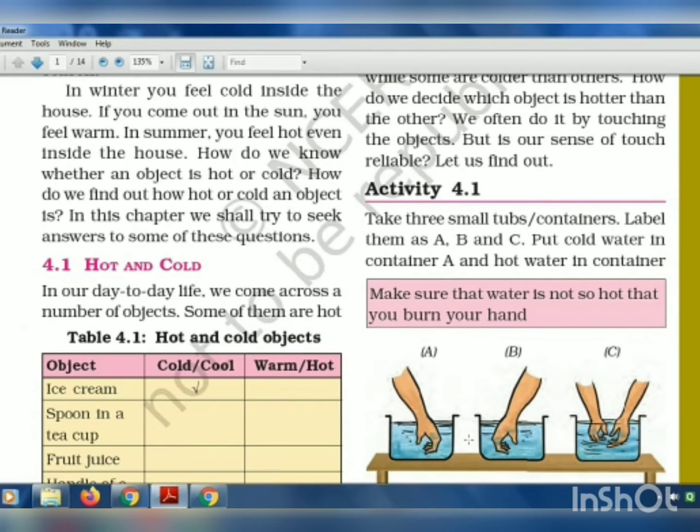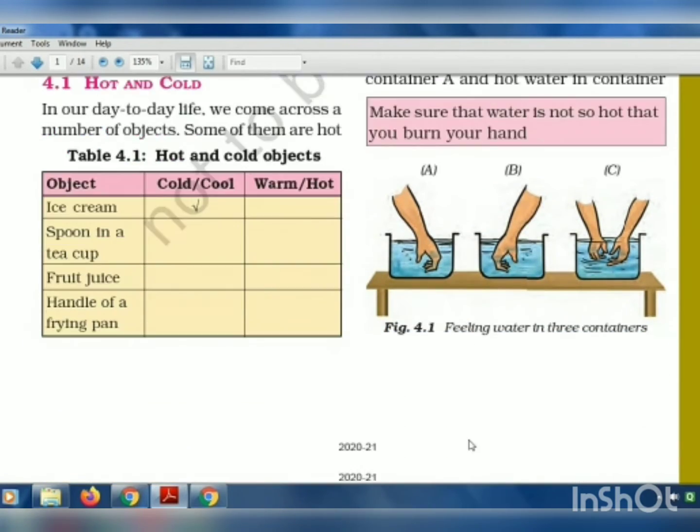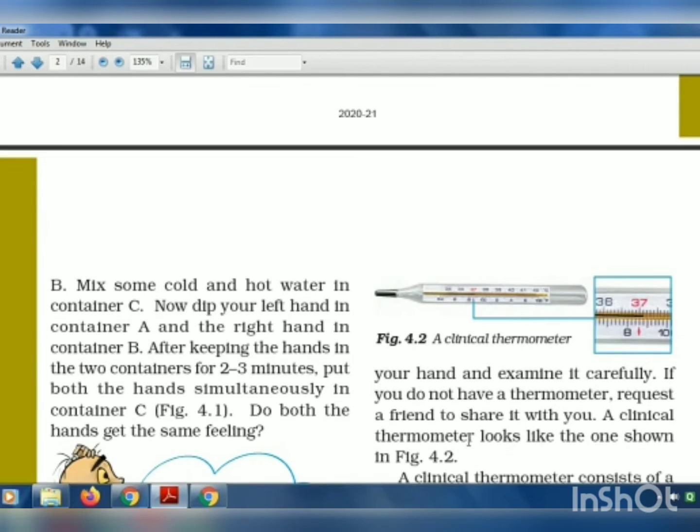So for example, we can experiment. This experiment you can do at your home. It's very easy. You have to take three small tubs or containers, A, B, C, and label them. Put cold water in one container, hot water in another container, and in the third container, put a mixture of cold and hot water. Now dip your left hand in container A and right hand in container B. Keep in mind that the hot water you're taking should not be very hot, so that your hands don't get burned. One hand you are keeping in hot water, one hand in cold water.